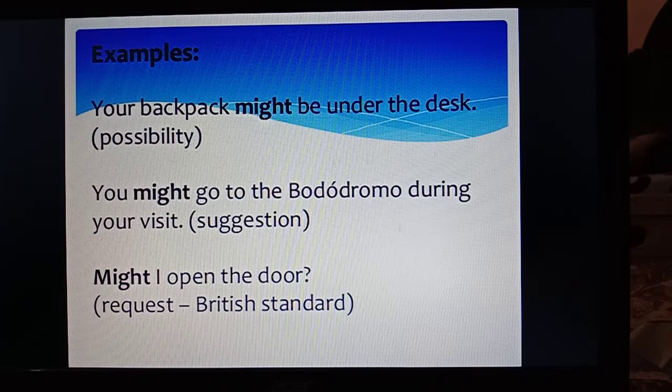Borderoma is a place here, so it has suggestion here which is expressed through might. Might I open the door? This is request, and here it is used as it is used in British Standard. So might is rarely used to express request, but here it can be used.